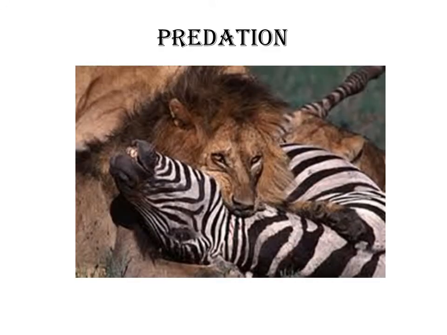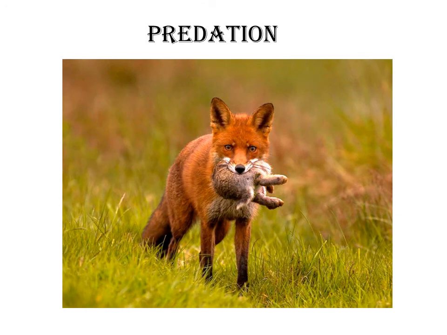Let us see some examples of predation. The example of predator and prey is lion and zebra respectively. The lion catches and kills the zebra for food. The next example of predation is of fox and rabbit. Here the fox is a predator whereas the rabbit is a prey.